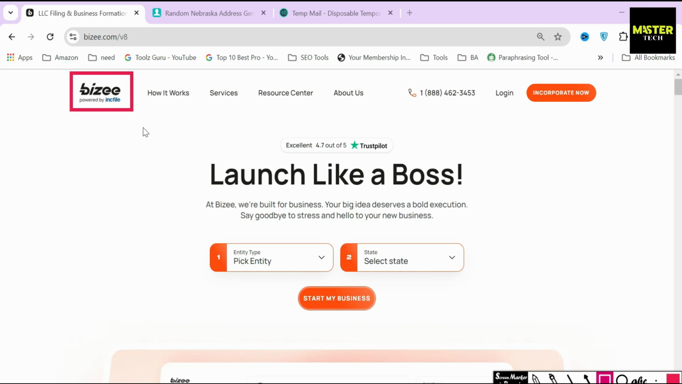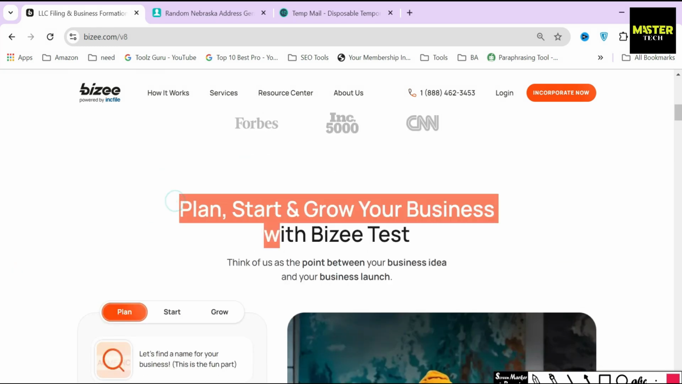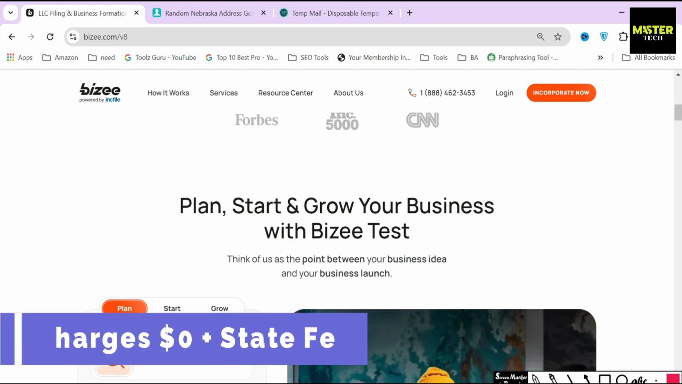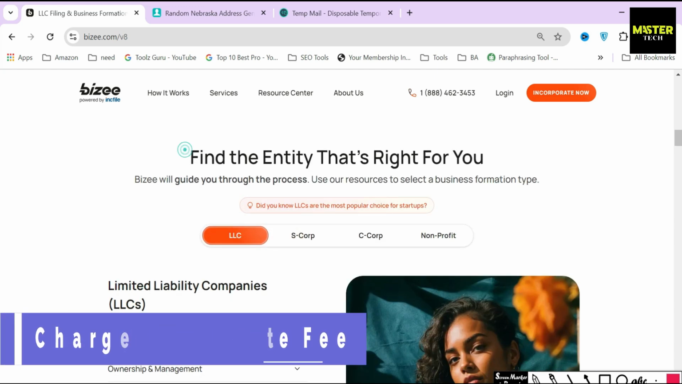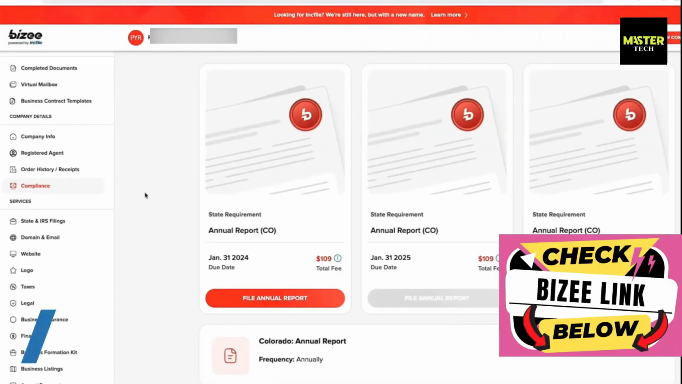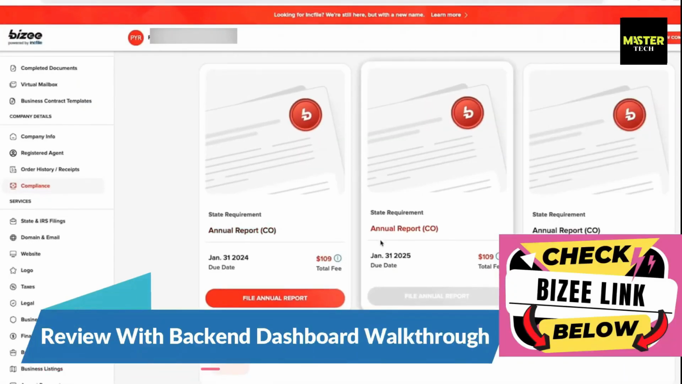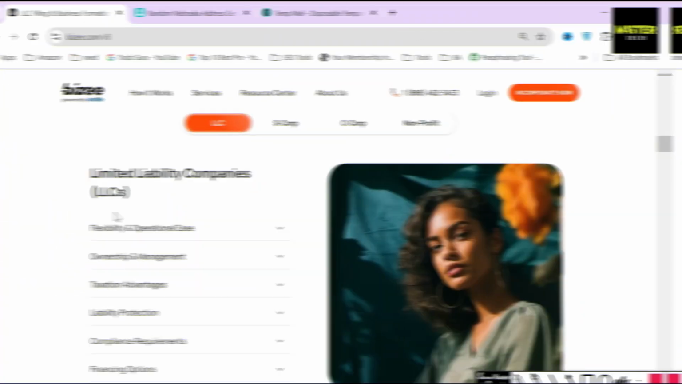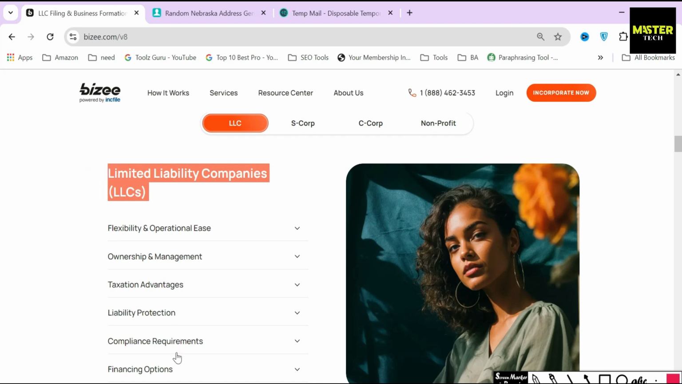I will use BZ, which was formerly known as IncFile, to showcase the whole process of forming an LLC in the state of Nebraska. They are one of the best entity formation platforms in the market that charges $0 for their service, which no other company offers. I'm also going to show you what the back-end dashboard looks like post-purchase. Now let's start the process of forming an LLC.